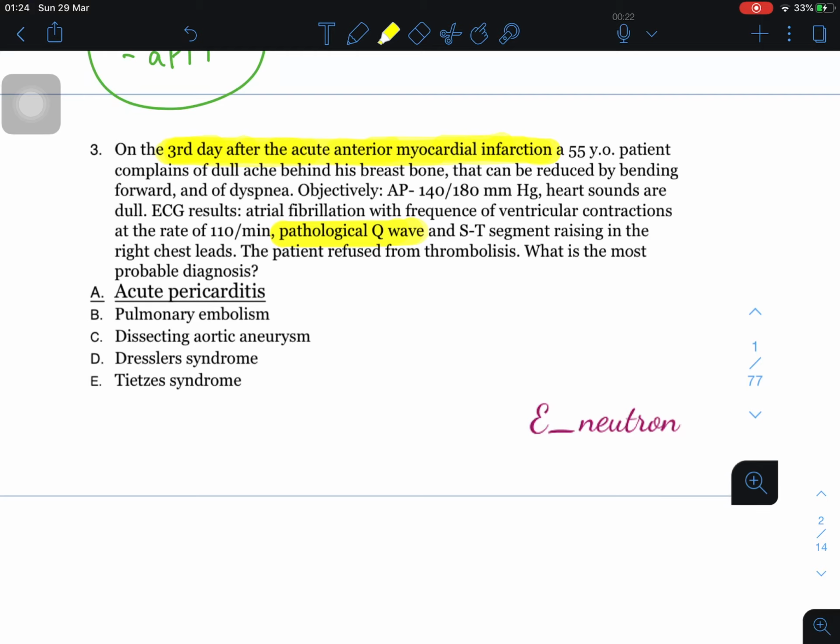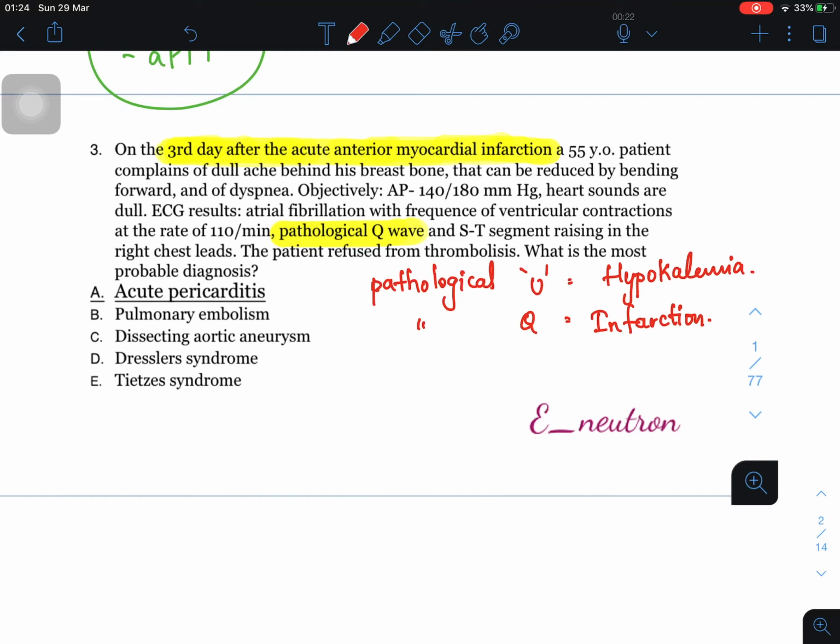Okay, so what I was telling: a pathological U wave is found in case of hypokalemia, whereas a pathological Q wave, you basically don't see it in an ECG, but if you see it, it is mainly because of infarction. Whenever there is any dead or damaged tissue due to ischemia in the heart, there you will find the pathological Q wave. But anyways, that is not important for our discussion now.